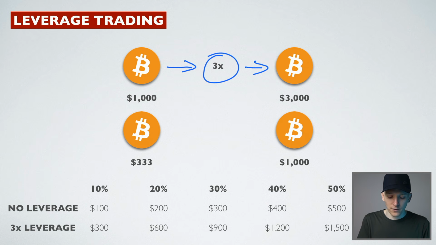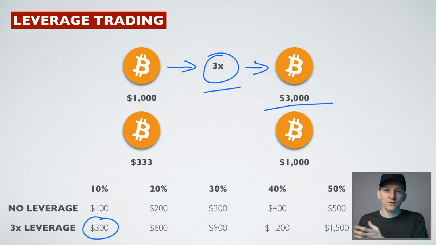You can see with the leverage down here is that if you're using no leverage, then obviously of $1,000, a 10% move would be 100, 20% would be 200, 30% would be 300. If you're leveraging up 3 times, you're now making percentage moves on this leverage position, which is now 3,000, because the system let you open that position, a $3,000 position now, knowing that you've got $1,000 to fund any potential losses. But you can see here that a 10% move on 3,000 is 300. Well, that's like a 30% move on your original. 20% move is like a 60% move on your original. A 30% move is like a 90% move on your original.